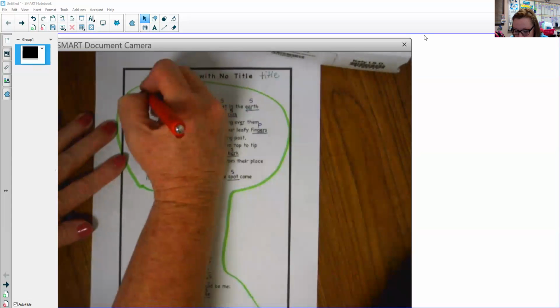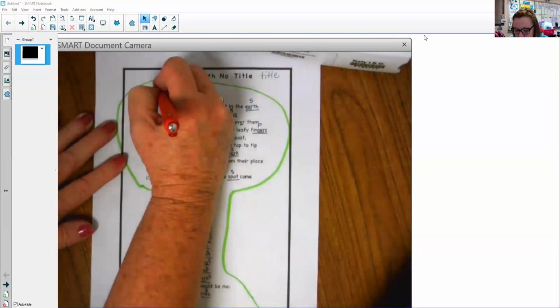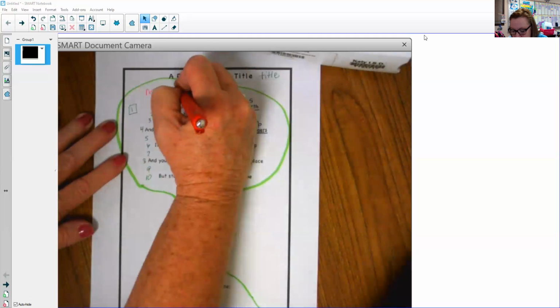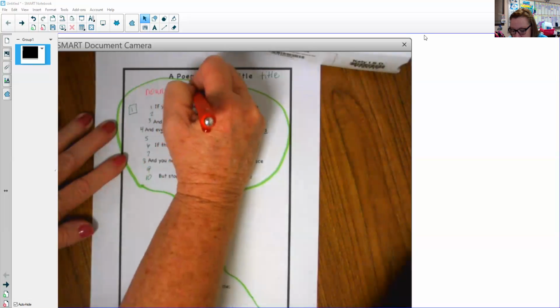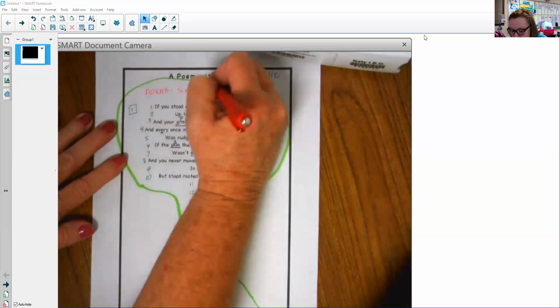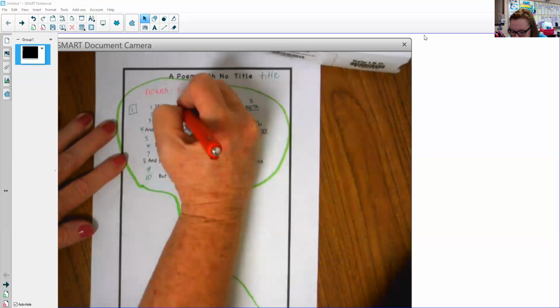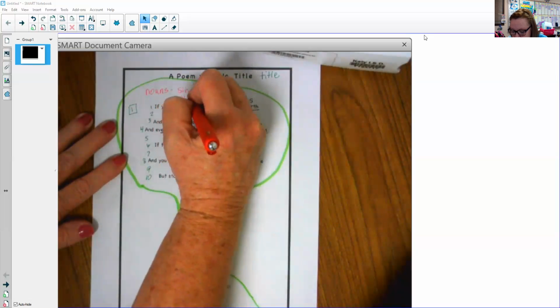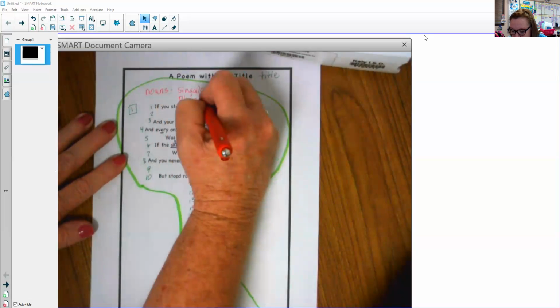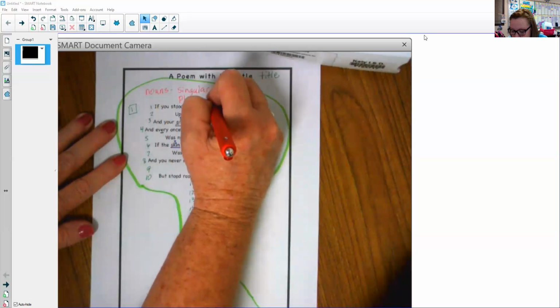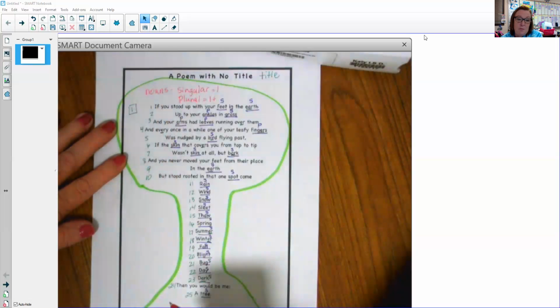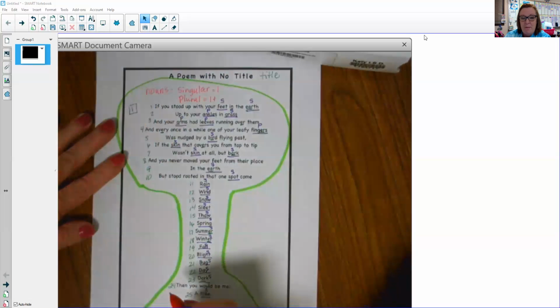So with our nouns, we had singular, which equals one, and plural, which equals more than one. So one plus however many others.